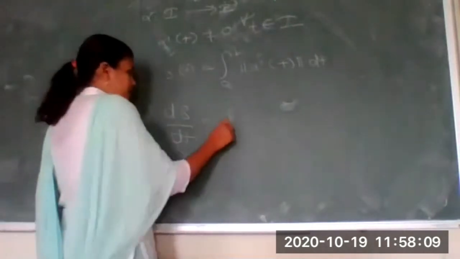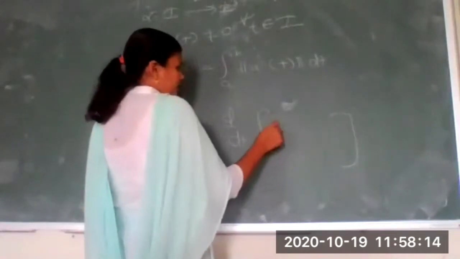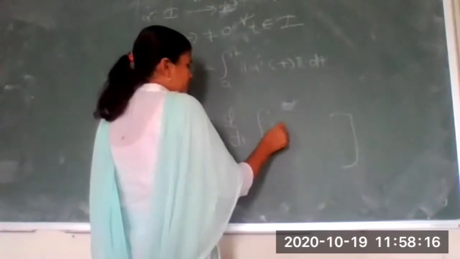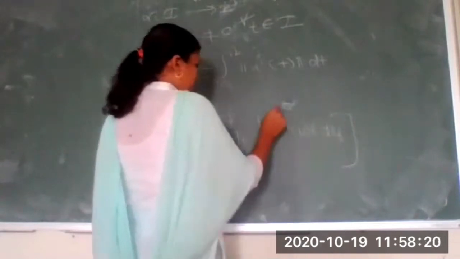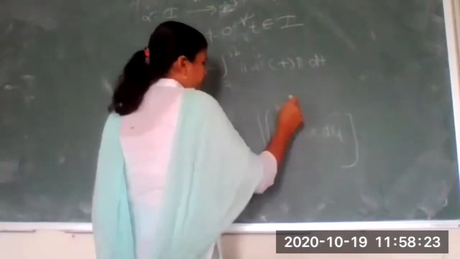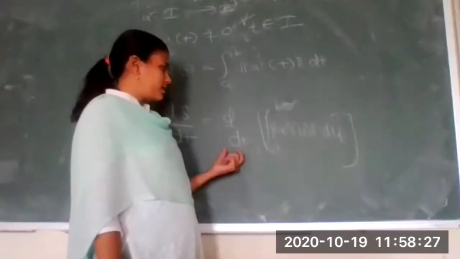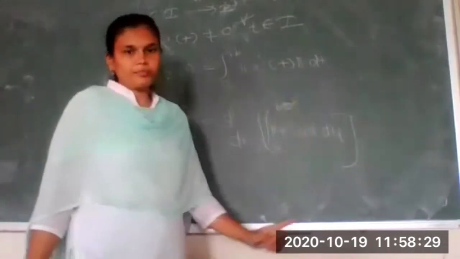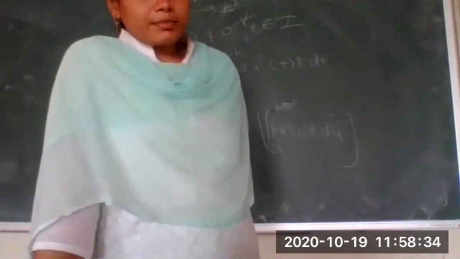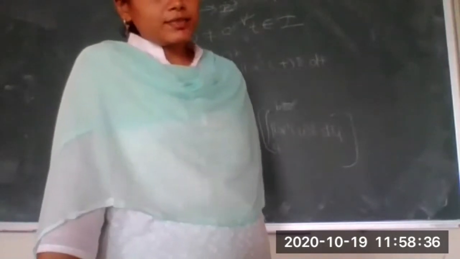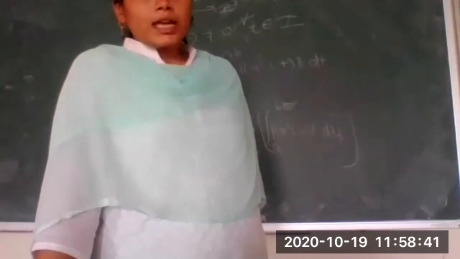Okay. This will be d by dt of this term. With the same parameter, let me name it as the integral from a to b of norm of alpha dash of u du. Now, can anyone tell me what will be the derivative of this term? With the help of one famous theorem that you have studied in real analysis, you have to tell me how to find the derivative of s.